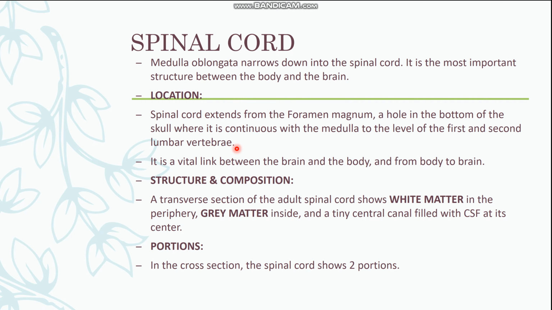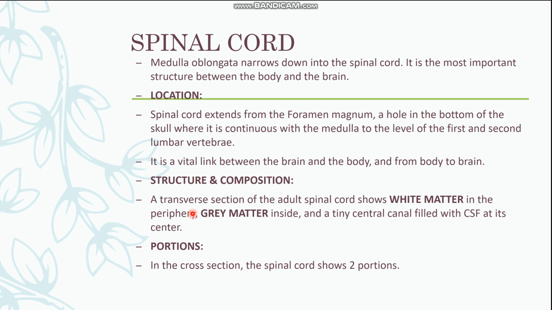The foramen magnum is basically the structure through which the medulla oblongata enters into the spinal cord, and it is also involved in the transmission of the vertebral arteries, the anterior and posterior spinal arteries, and some other ligaments and membranes. So it is a very important link between the brain and the body, and from the body to the brain, and it is present in the occipital bone of the skull.